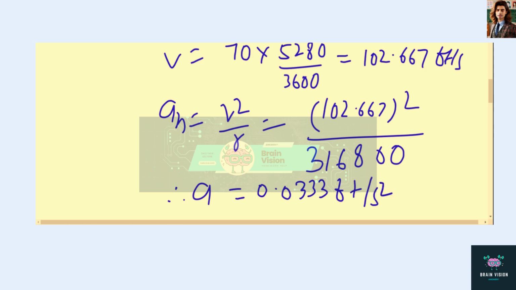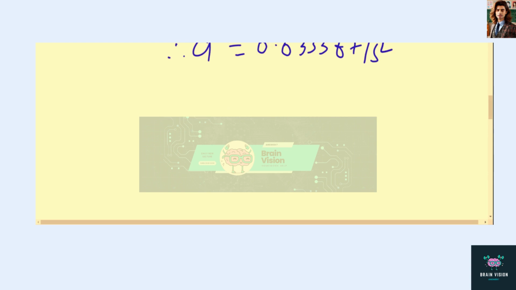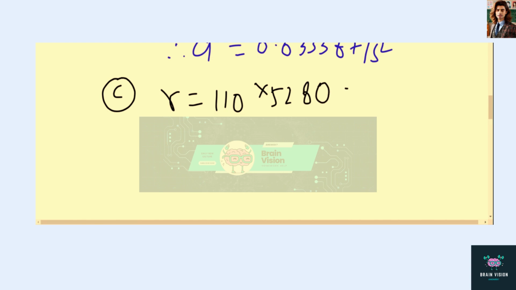And for the c part, we will use a different color. For c, we have r equals 110 miles, and we multiply by 5280 to convert into feet. So this becomes 580,800 feet.